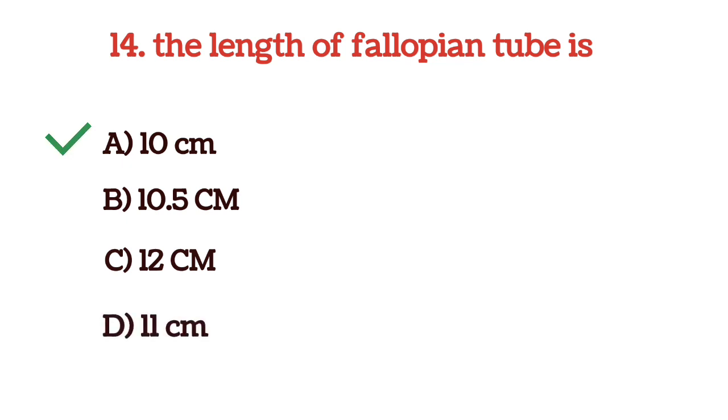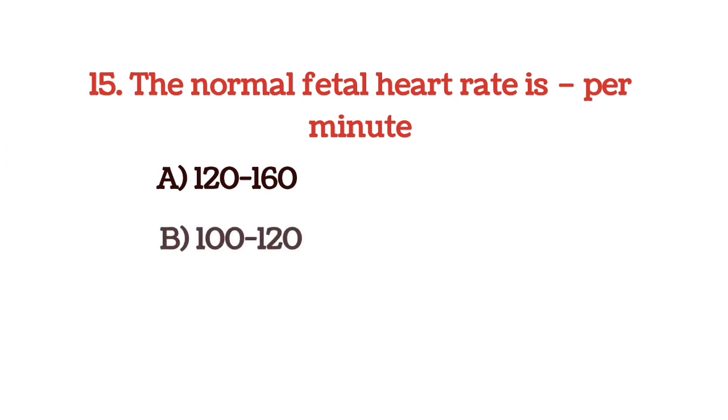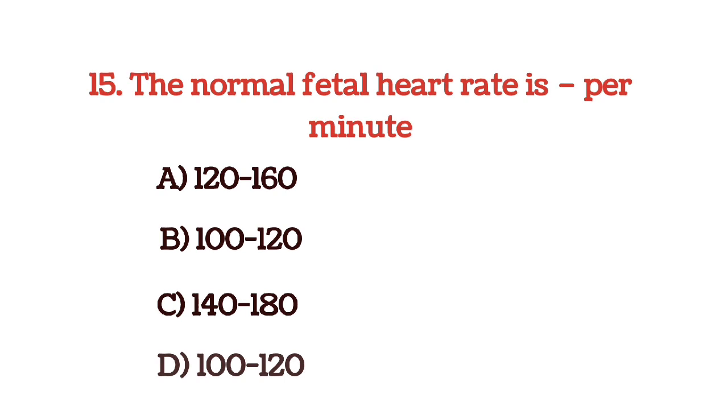And the answer is option A, 10 cm. And the next question is the normal fetal heart rate is blank per minute, and the options are 120 to 160, 100 to 120, 140 to 180, and 100 to 120. And the answer is 120 to 160 per minute.